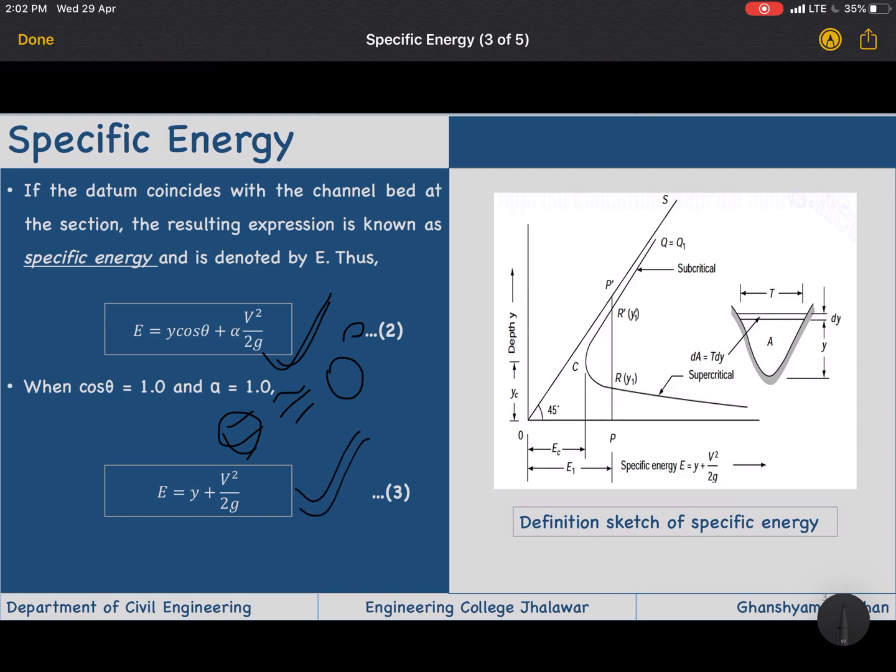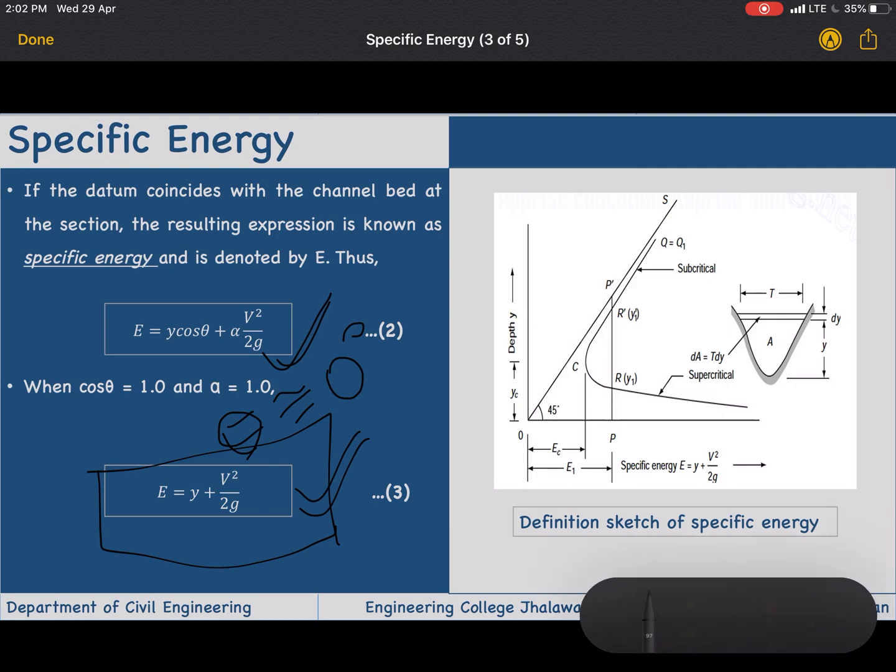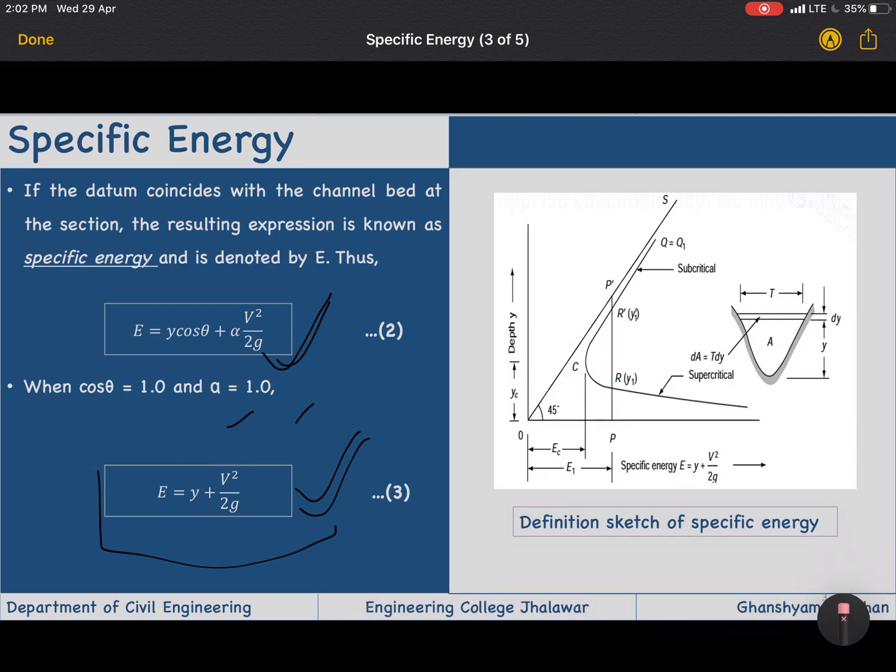In 99% of cases we are going to use this equation only. Now the discharge is constant, because whatever flow is coming in, the same flow goes out of that section, so Q will remain constant.